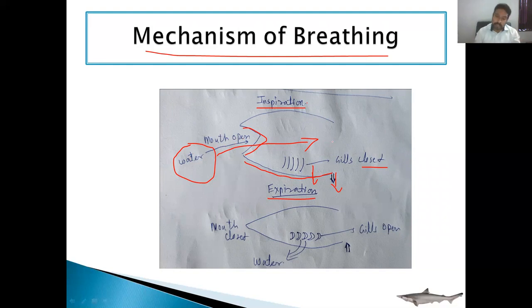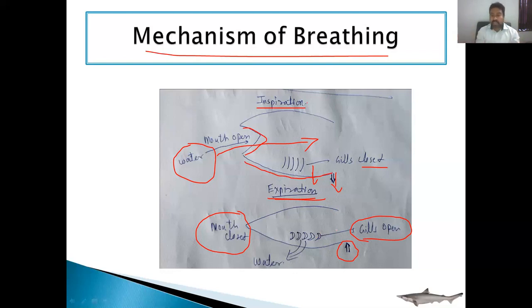Now what occurs in the expiration process? Expiration means we are going to expel the water outside. During expiration, the mouth is closed. Now here we can see that the mouth is closed and the gills are open. And this pharyngeal wall again comes to its original position, meaning it gets relaxed. So the cavity inside the pharynx decreases now, and now there is a positive pressure inside the pharynx.